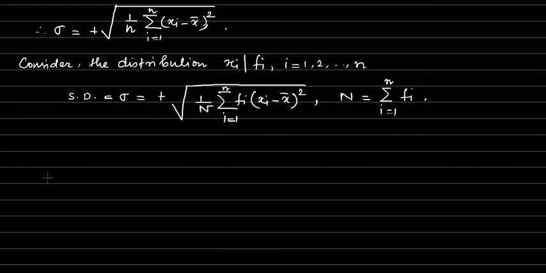Now if we remove this square root, then the term within the square root will be called variance.